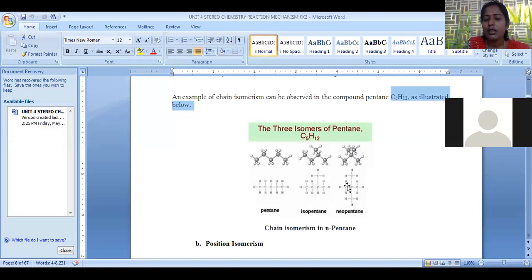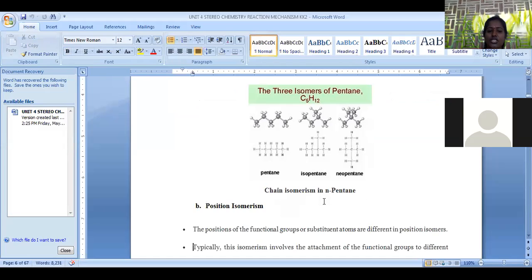In all these 3 cases, the formula will be C5H12 only. But here, the chain length is 5 carbons. Isopentane chain length is 4 carbons with 1 methyl branch. Neopentane chain length is only 3 carbons with 2 methyl side chains. In this way, chain length will be different, but molecular formula remains the same. This is called chain isomerism.